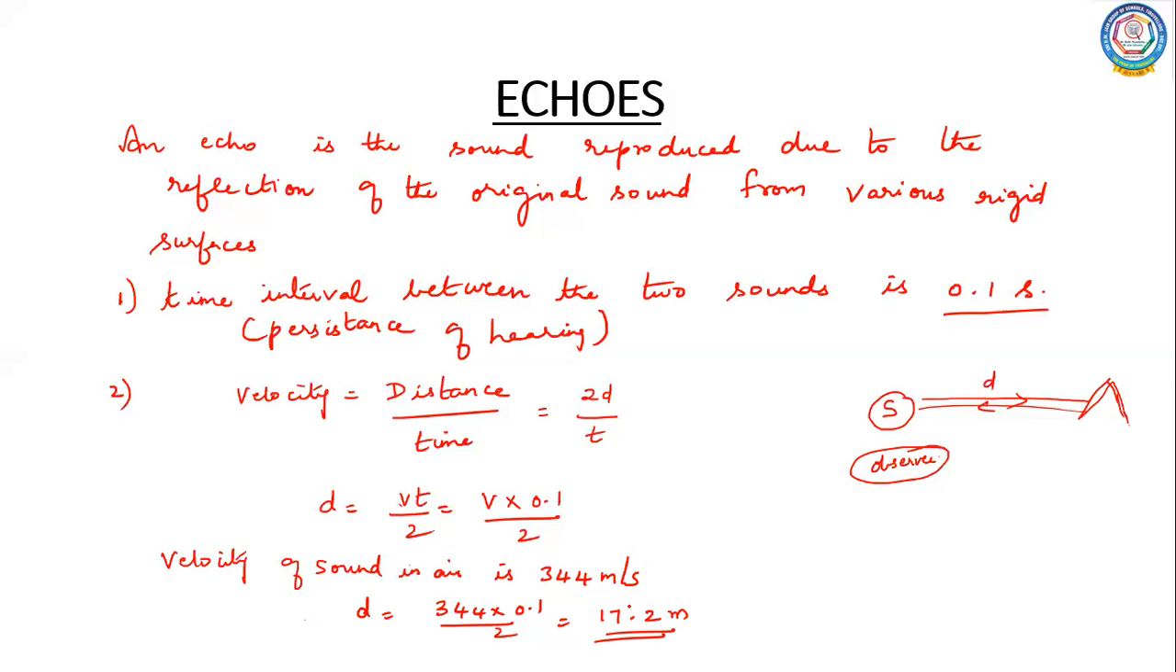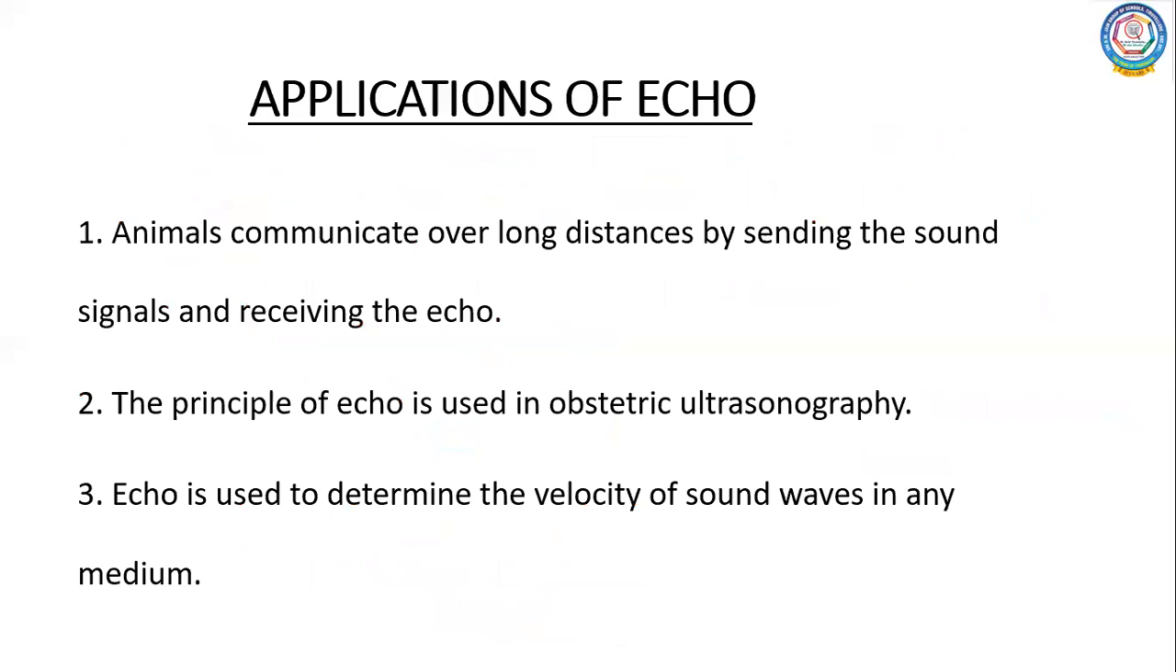Is it clear? So the first condition is the time interval. The time interval between the two sounds is 0.1 second, and the minimum distance required to hear an echo is 17.2 meters. So these are the two conditions that are necessary for hearing an echo. Next we are moving on to the applications of echo.